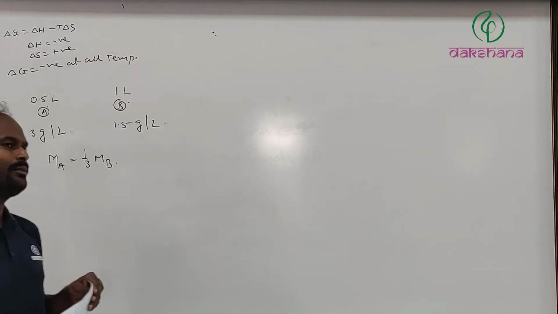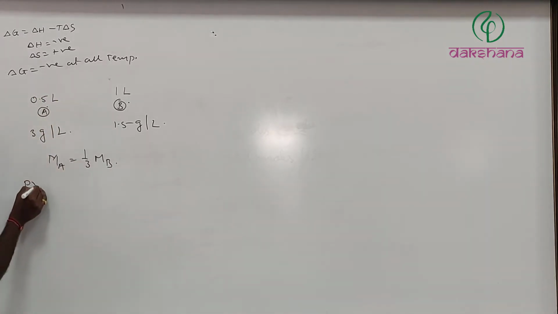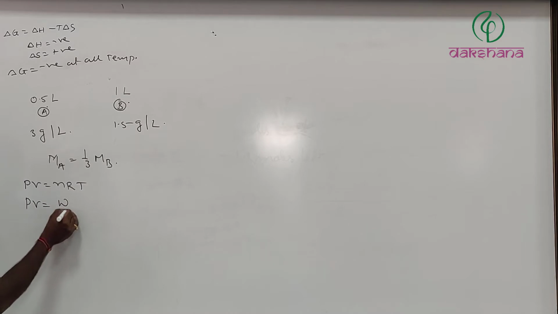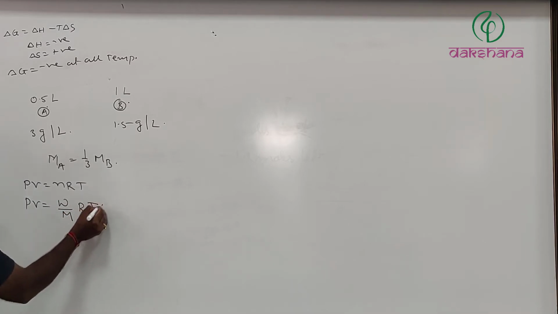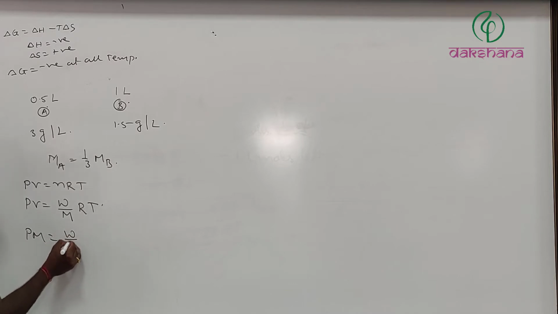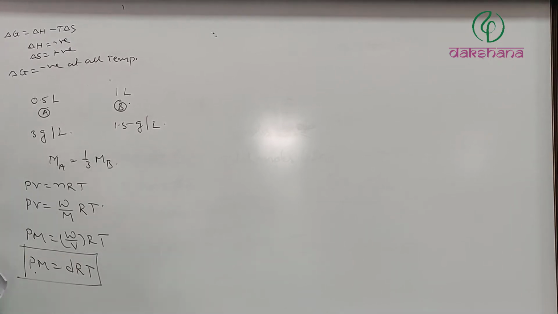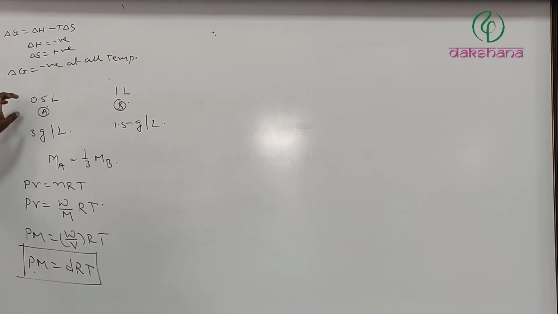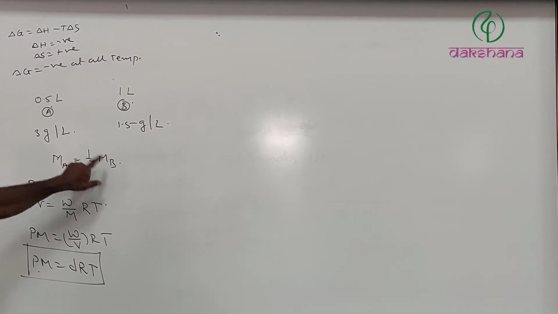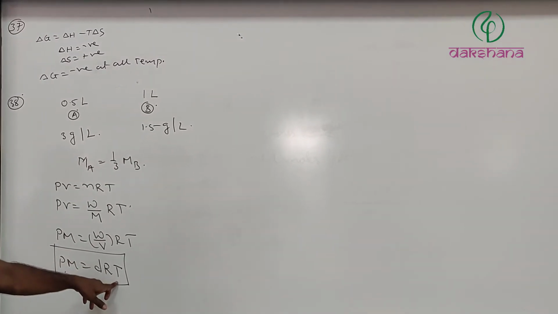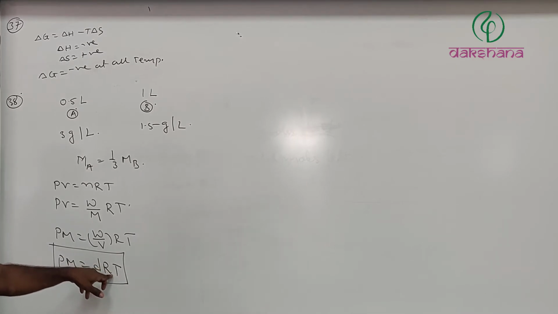As we know, the ideal gas equation is PV equals nRT. PV equals weight divided by gram molecular weight into R into T. So PM equals weight divided by volume into R into T, that is PM equals dRT. This is the expression we are going to utilize. Here there is a difference in the volume, in the density, and in the gram molecular weight, and they did not mention the temperature. Hence I can take the temperature as fixed.